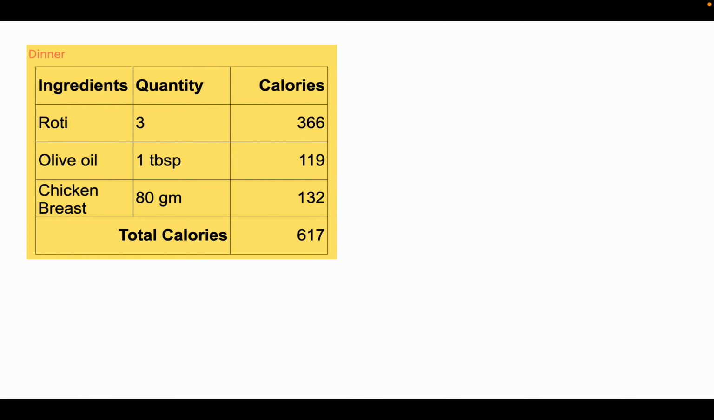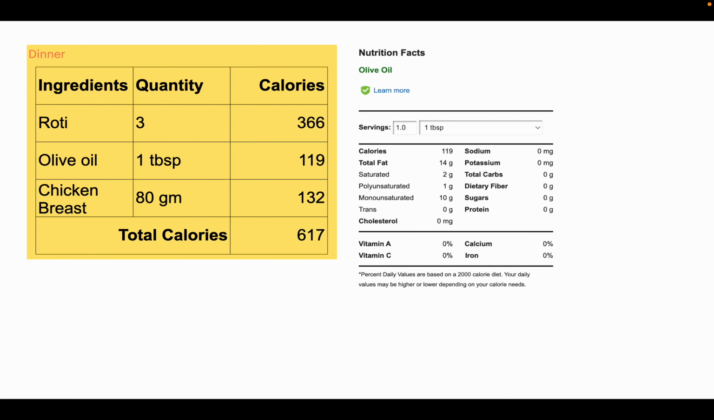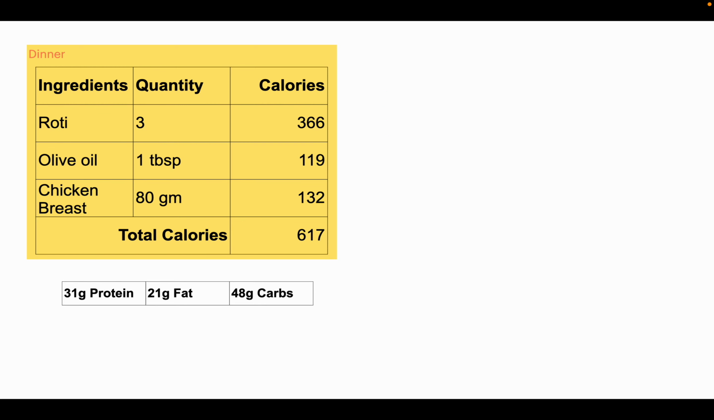Coming to the last meal of the day, that is dinner, we have 3 roti, 1 tablespoon of olive oil, 80 gram chicken breast. So these are the nutrition facts followed by the macro.